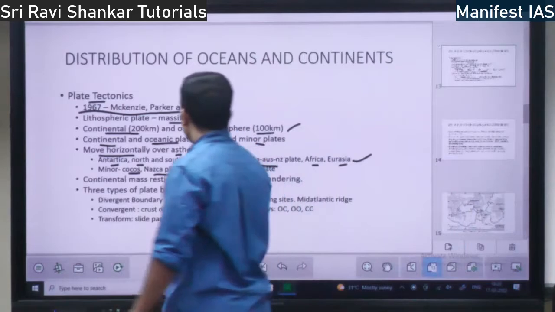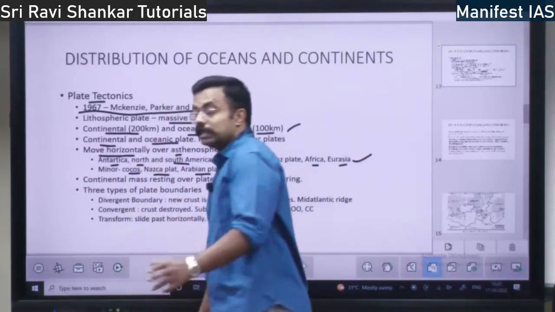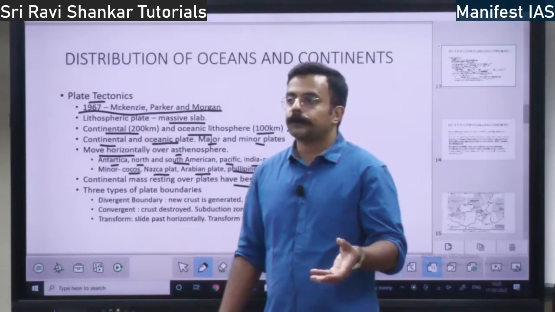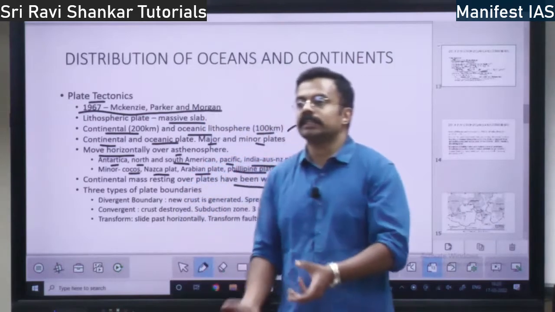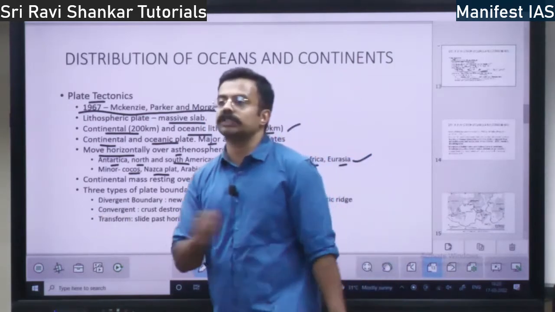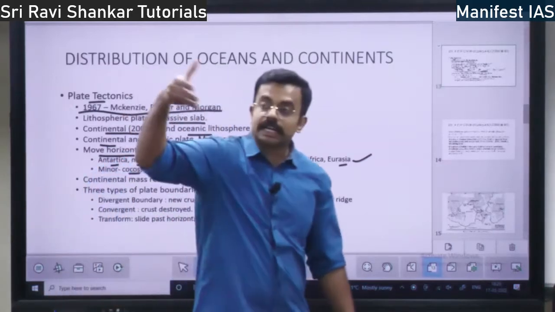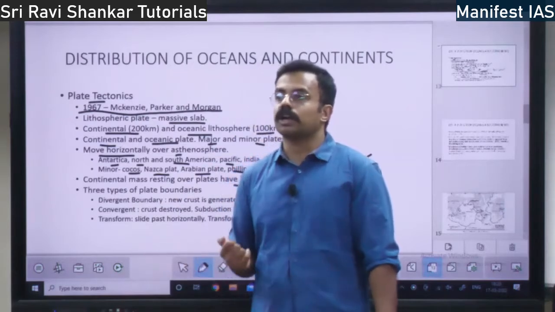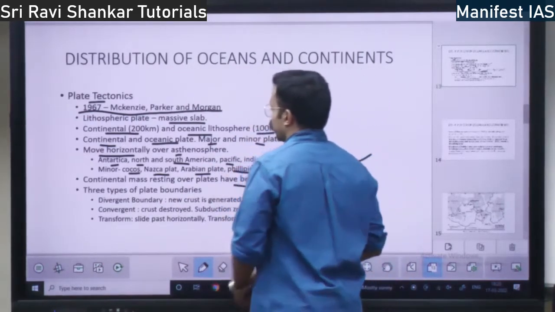Next you have continental mass resting over plates have been wandering. See, these continents which are over the plates, it is not the continents which are moving around, rather the continents which are resting over the plates. Right? These plates are moving around over the asthenosphere. That is what is said by these people. Right?